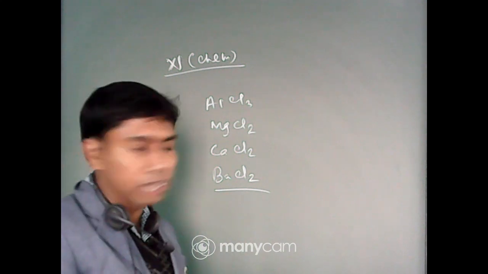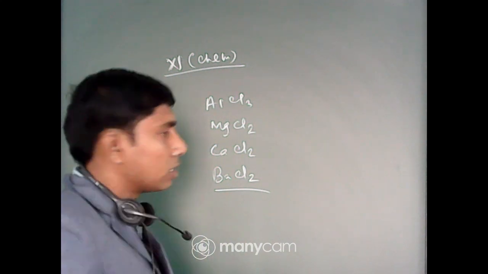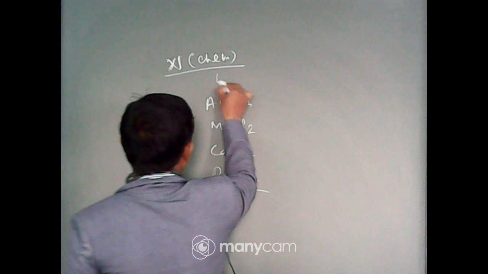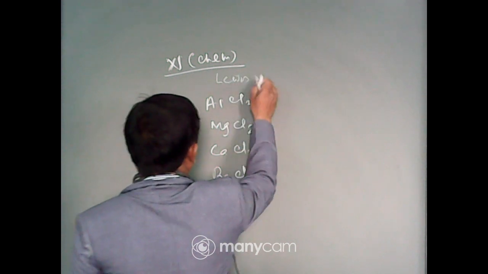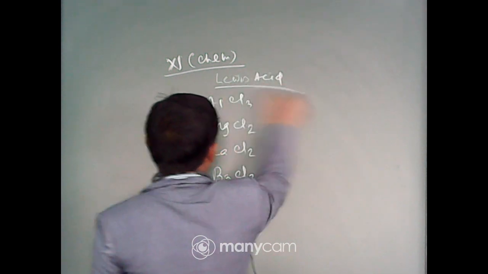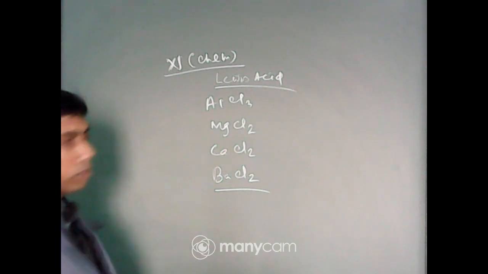Now you can answer it. Tell me which one is Lewis acid here. Out of these four options, which one is Lewis acid?